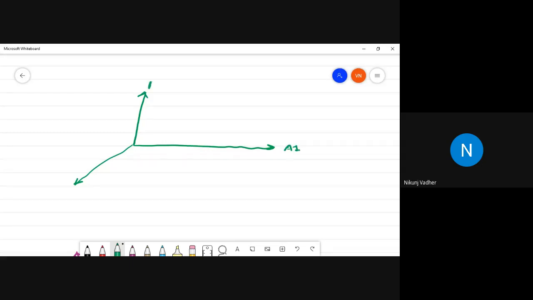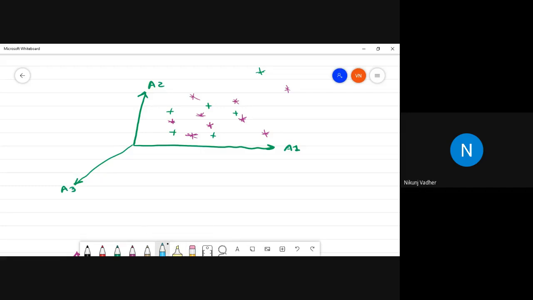Attribute 1, attribute 2, attribute 3. We have samples of both classes.